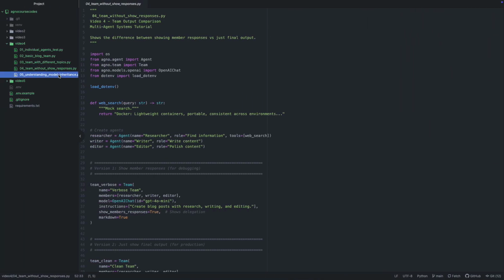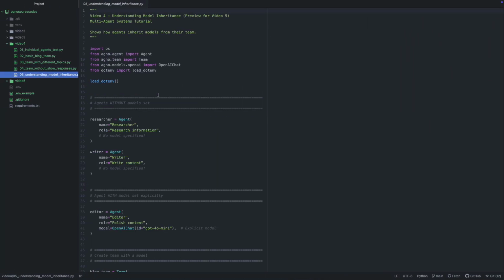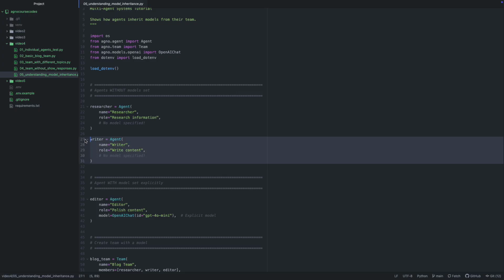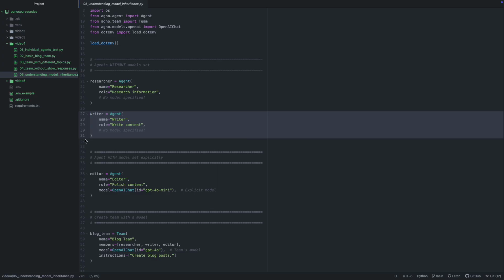Okay, let me explain another concept, model inheritance. This is the final concept that we'll be learning today. See, the researcher and the writer agents that I have defined have no model specified, but the editor agent has an explicit model. So what actually happens?